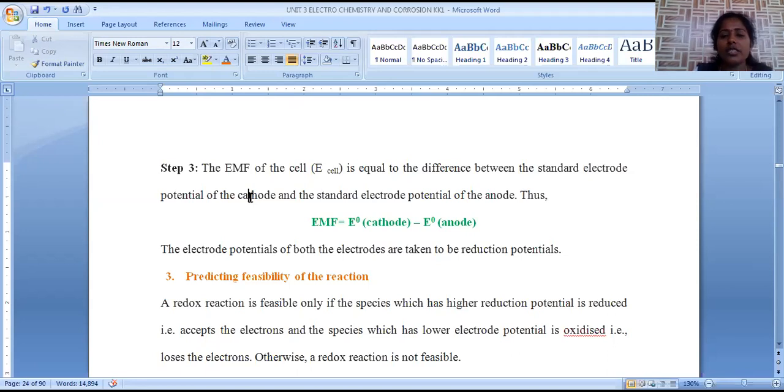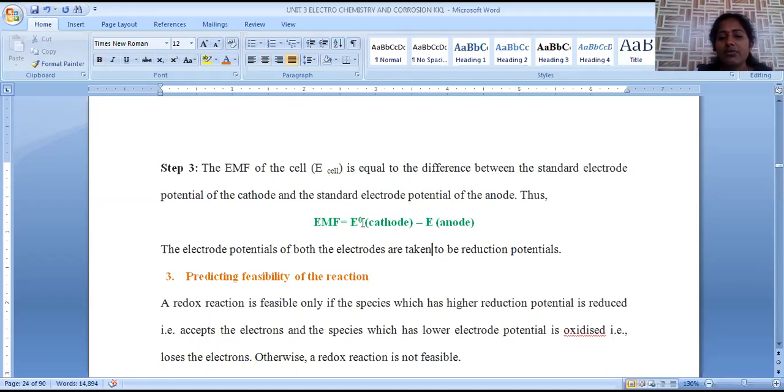So by using this electrochemical series, it is possible to calculate this EMF value. How can we calculate? EMF value is obtained by potentiometer, and E naught values are standard. Those are given by this electrochemical series. For example, if one of the electrodes is an unknown electrode whose electrode potential is unknown, EMF is given by potentiometer, E naught is given by electrochemical series. Now it is possible to calculate the unknown potential of the second electrode.